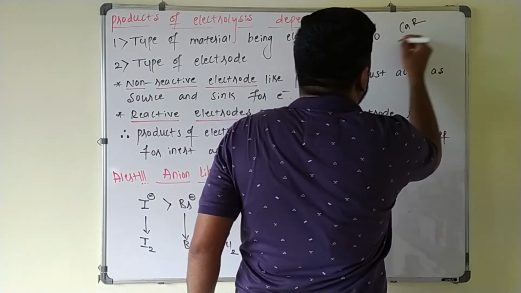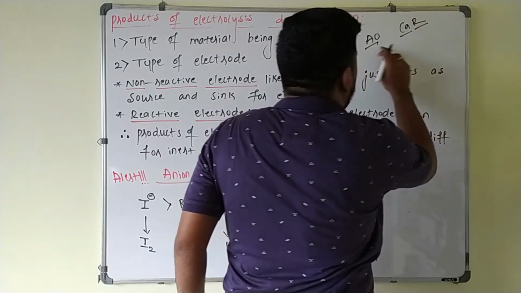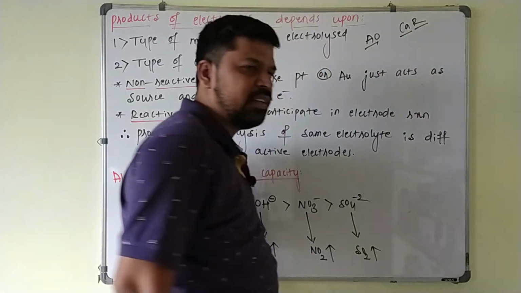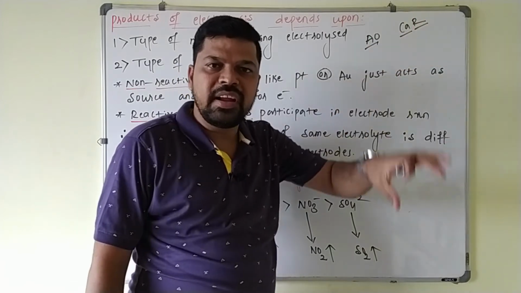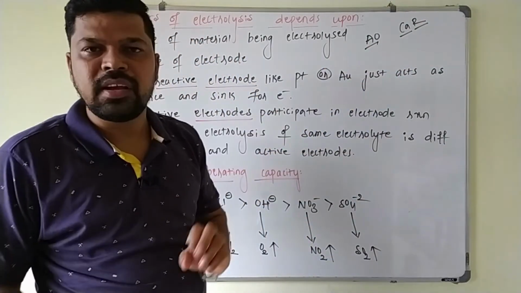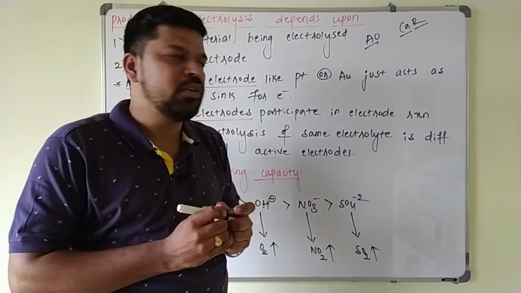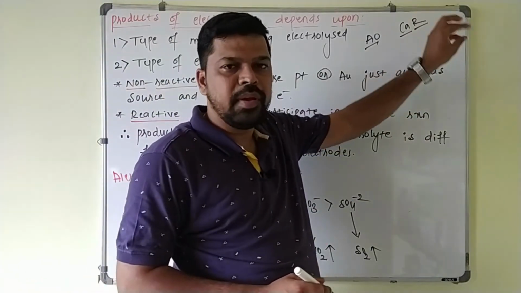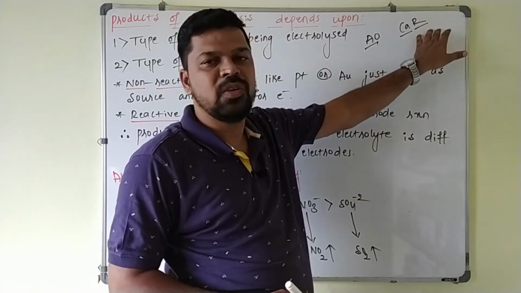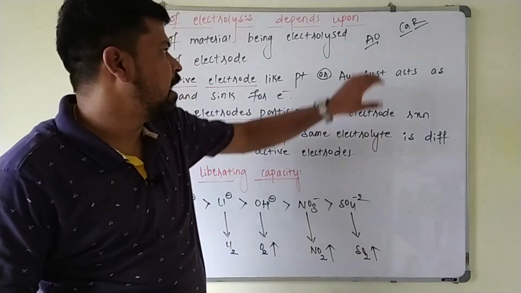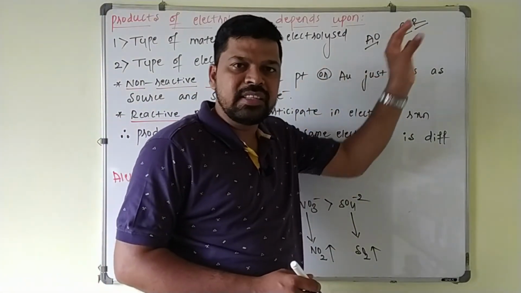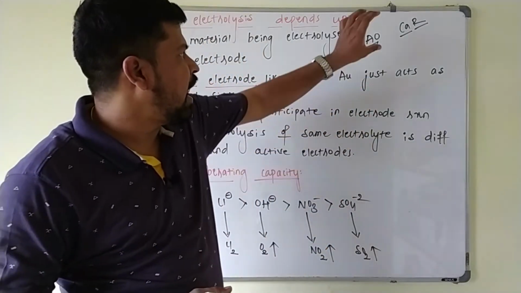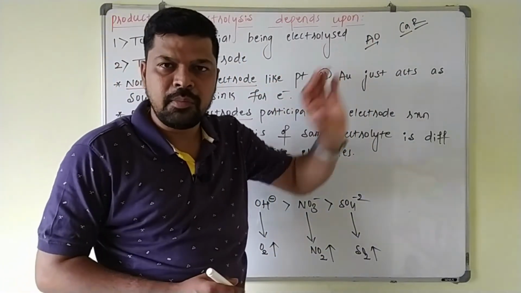Already we know this shortcut, that is AVOCAR. Anode oxidation, cathode will be reduction here. As a result of oxidation at the anode and reduction at the cathode, you will get products at the respective electrodes. Like metals will be deposited at the cathode and that will be taken as product at the cathode. Non-metals will be liberated at the anode, they will undergo oxidation. Whatever the gas is liberated at the anode, that is taken as the product obtained at the anode in the electrolysis process.